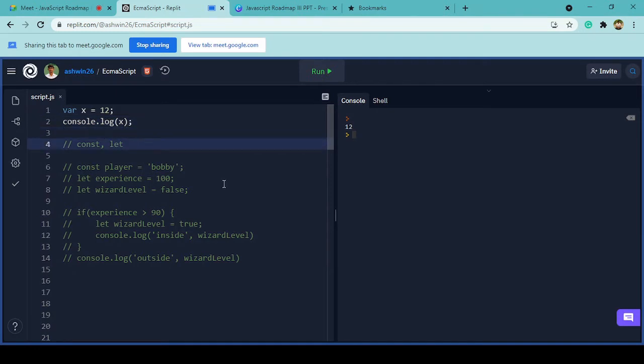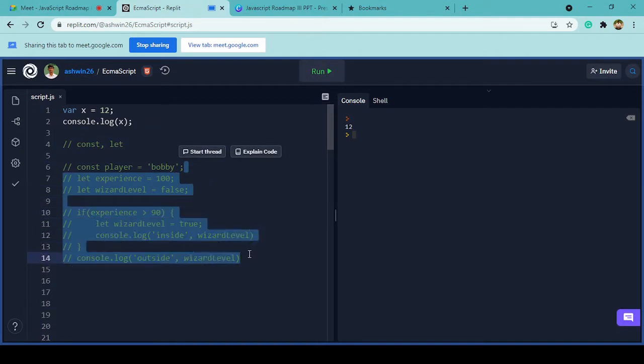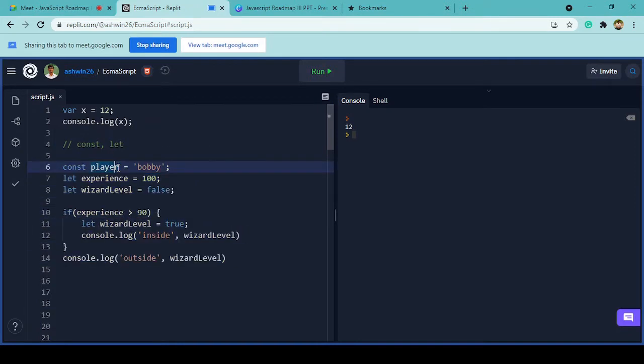One small change that we got in ES6 is that we can use two keywords called const and let. I have given a small example over here. Consider a small game that we are trying to create, and let's say we have three variables called player, experience, and wizard level, which we use to create some logic in the game. Whenever we compare the experience, if it is greater than 90, we say the current player is at wizard level. Otherwise we give false.